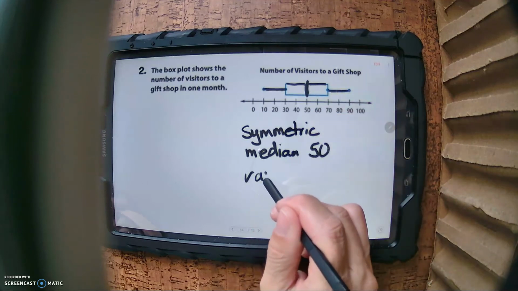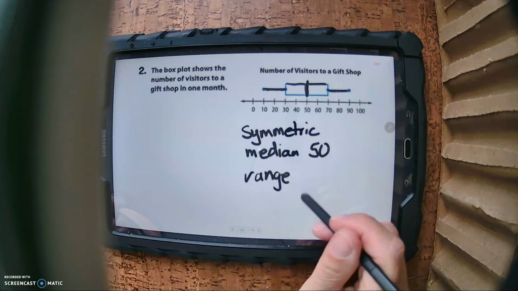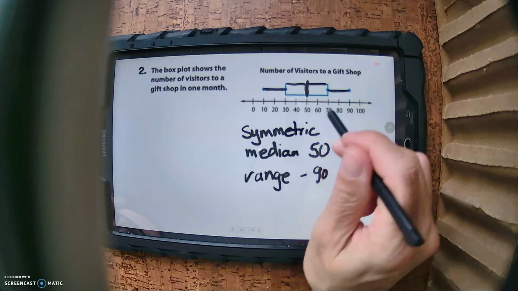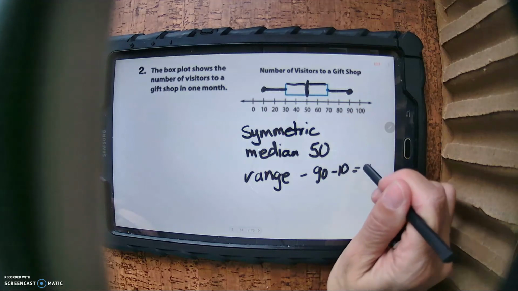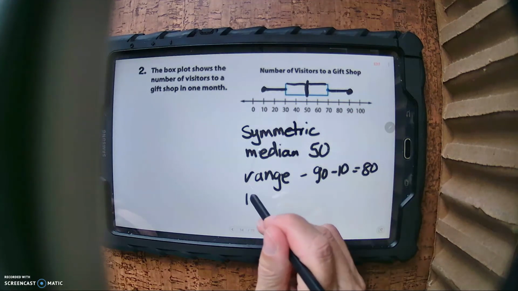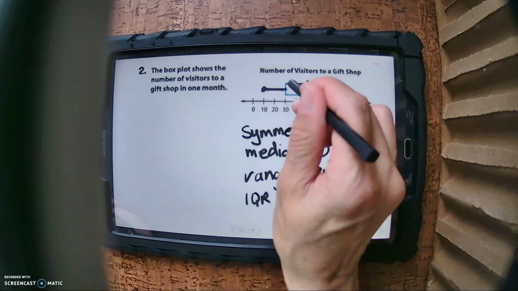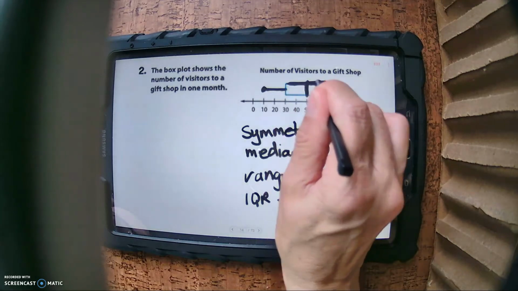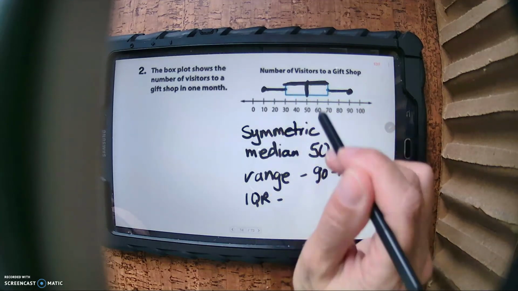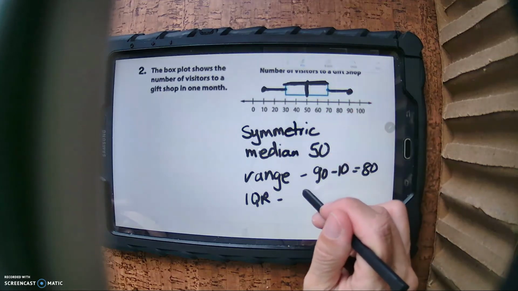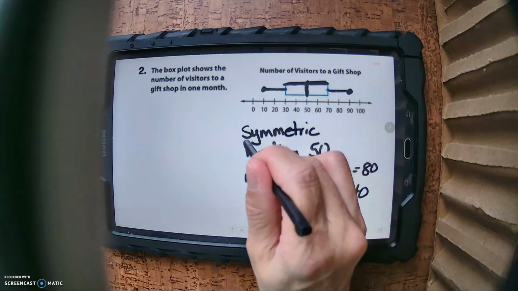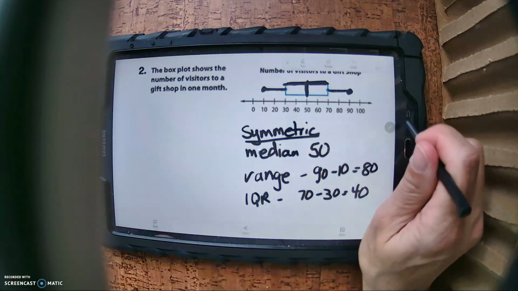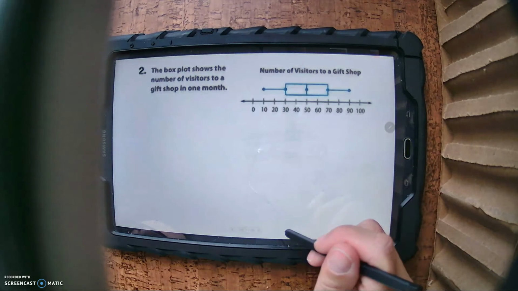We can find the range, how spread out it is. It's your high, 90, minus your low, 10, which is 80. We can also find the interquartile range, which is Q3 minus Q1, which measures the spread of the middle 50%. So that would be 70 take away 30, which is 40. So here's an example where it's symmetric.